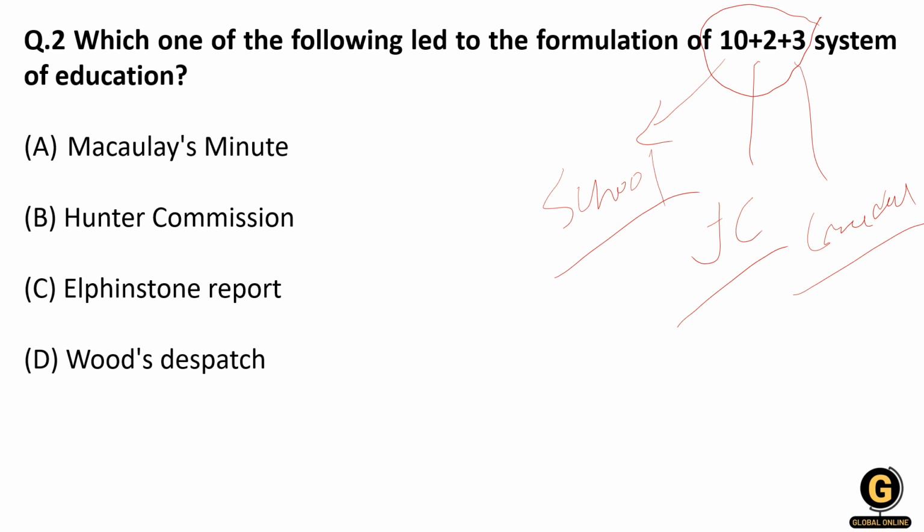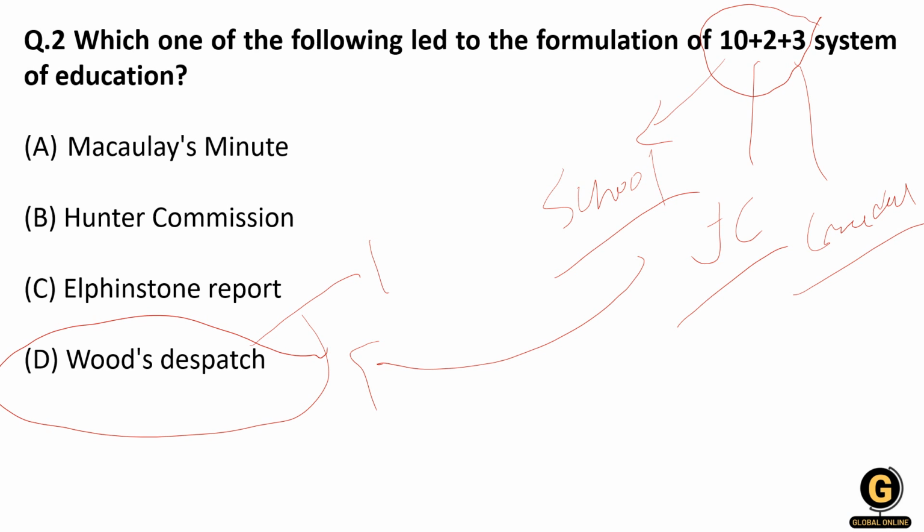This system came into force with the recommendation of Wood's Dispatch, which was formed in the year 1854. Their other recommendations were that English should be the medium of instruction, and that there should be 3 top universities formed in India: one in Calcutta, second in Mumbai, and third in Madras. So these were their recommendations.